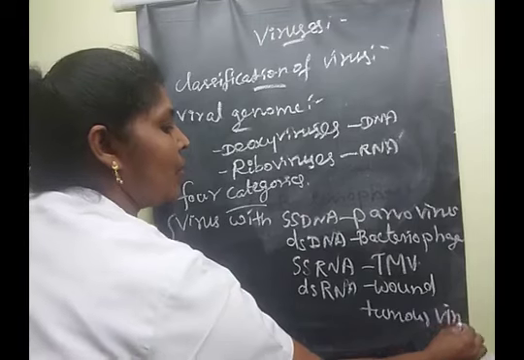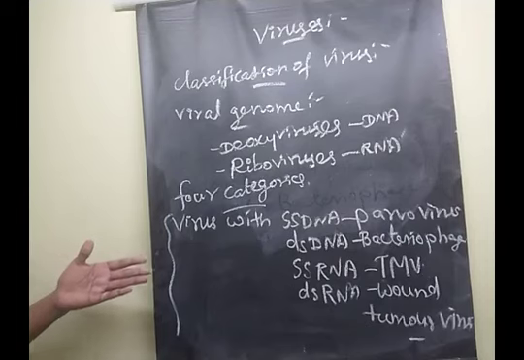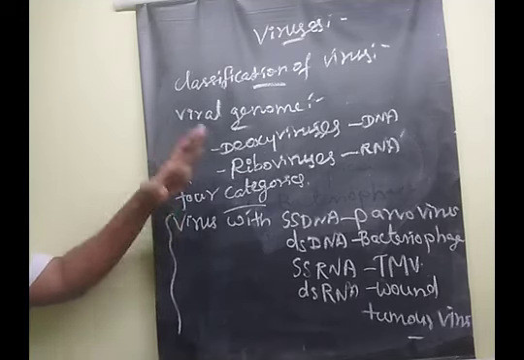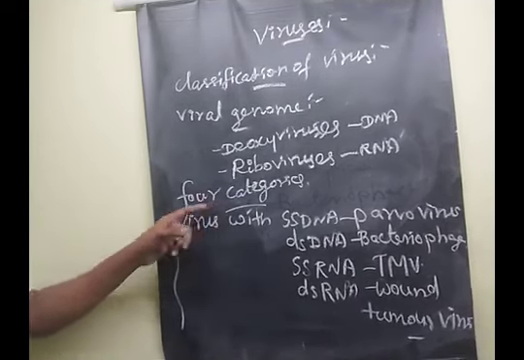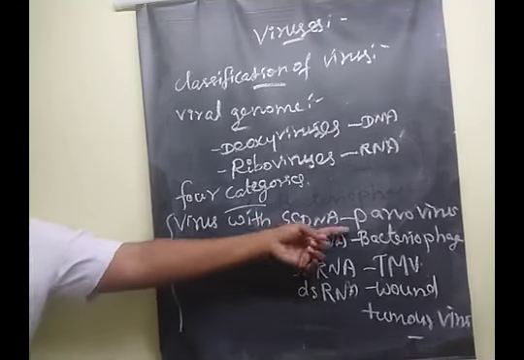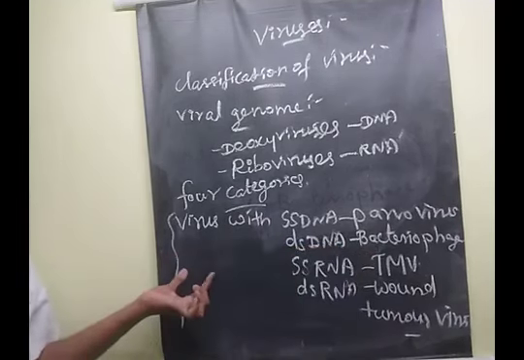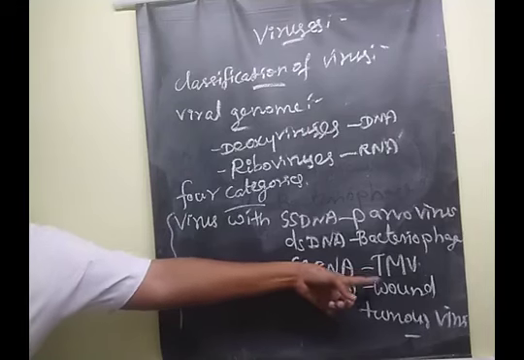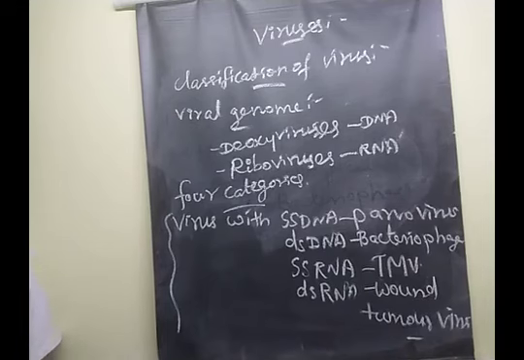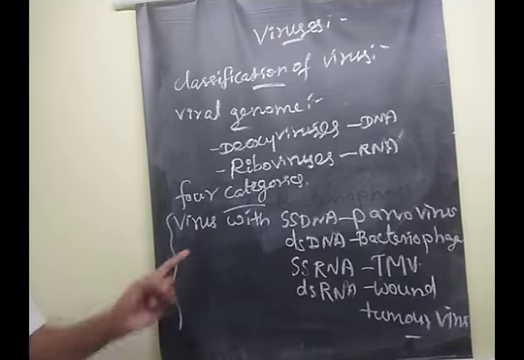So these are the four categories of viruses based on the nature of the nucleic acid. What are they? Viruses with single-stranded DNA, this is parvovirus. Viruses with double-stranded DNA, bacteriophage. Viruses with single-stranded RNA, tobacco mosaic virus. Viruses with double-stranded RNA, wound tumor viruses. Clear, children? It's very, very important. One of these two more questions here.